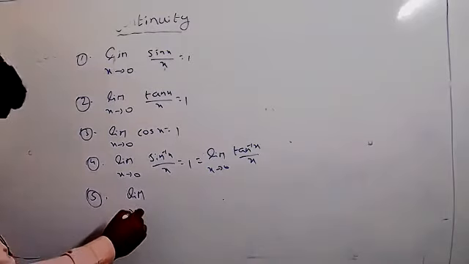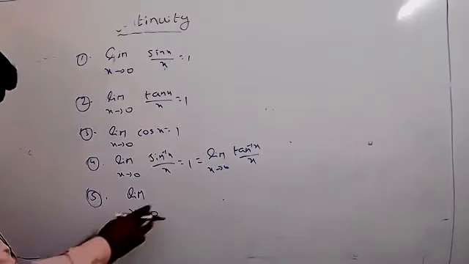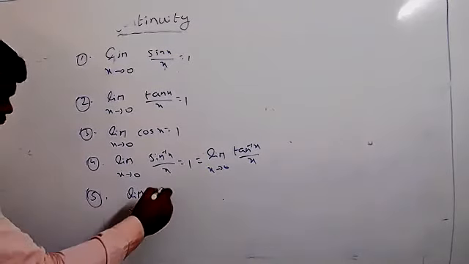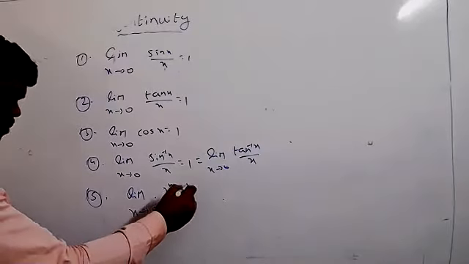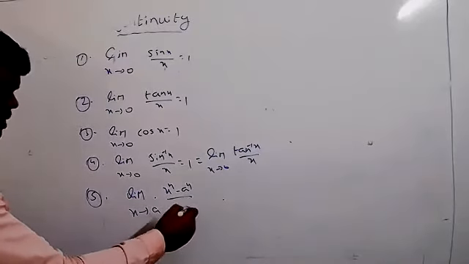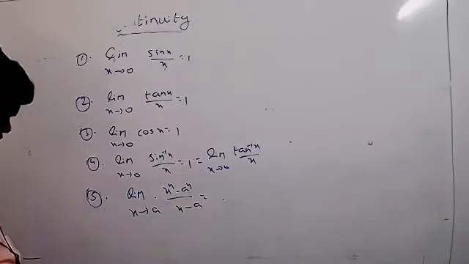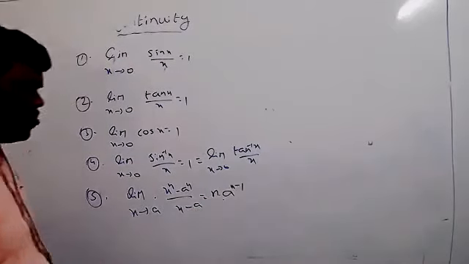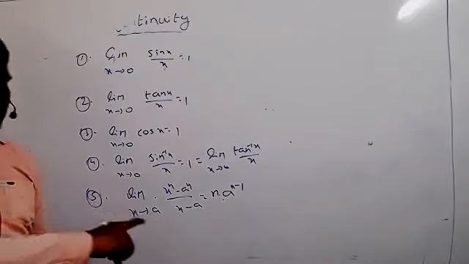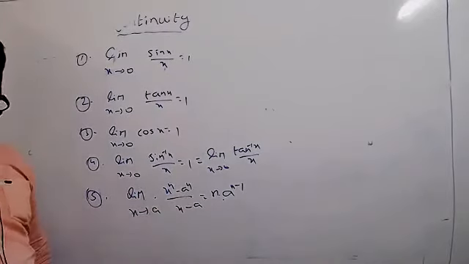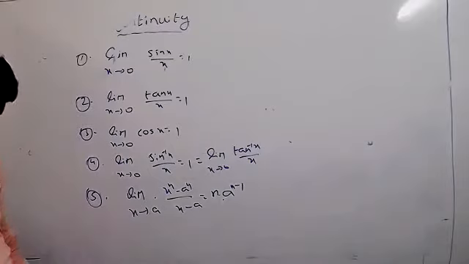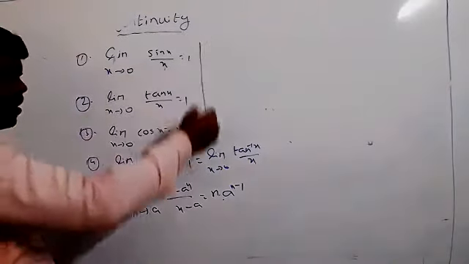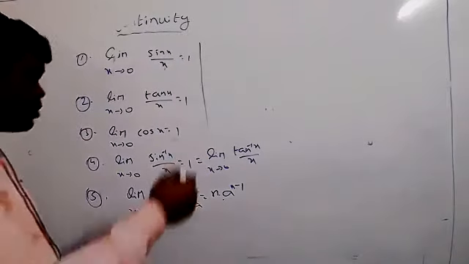Limit x tends to a, x power n minus a power n by x minus a equals n into a power n minus 1. I think last year I gave the proof of this formula also. We got so many problems last year. But these are all important results, you should remember them, especially from the objective point of view.